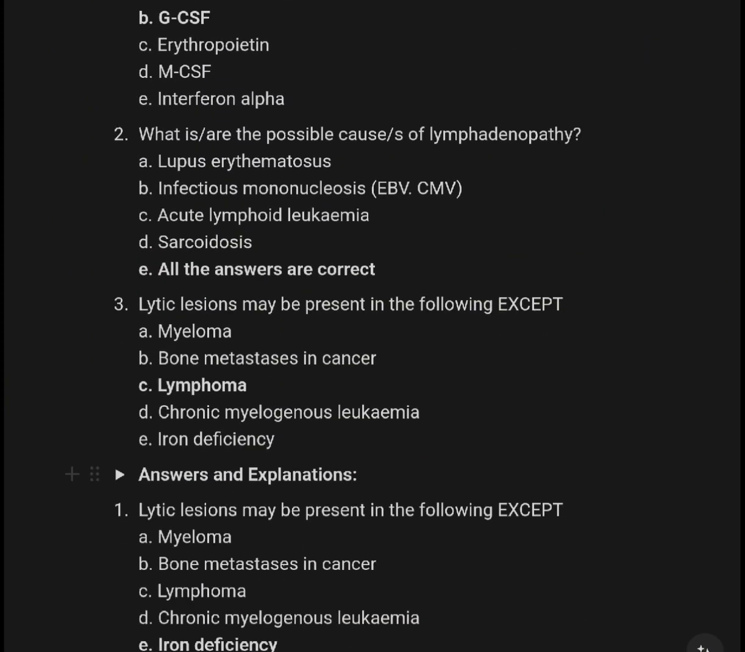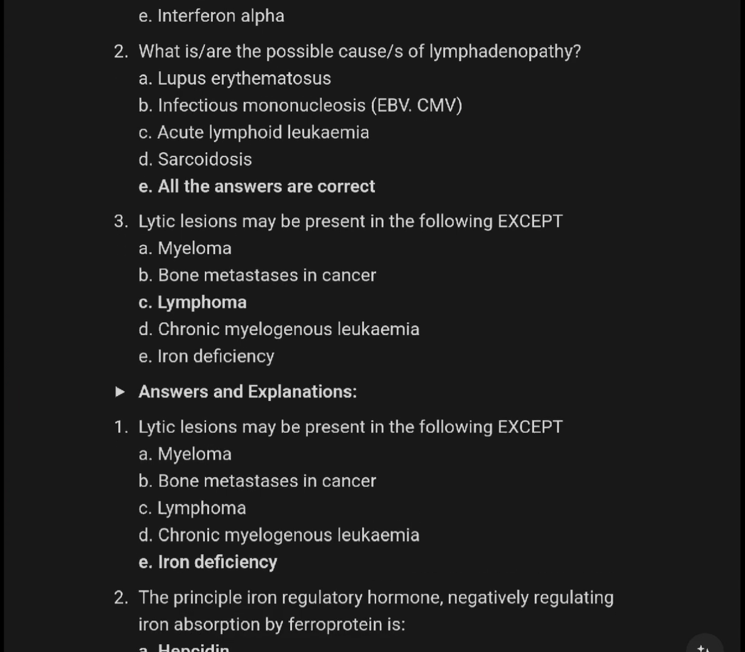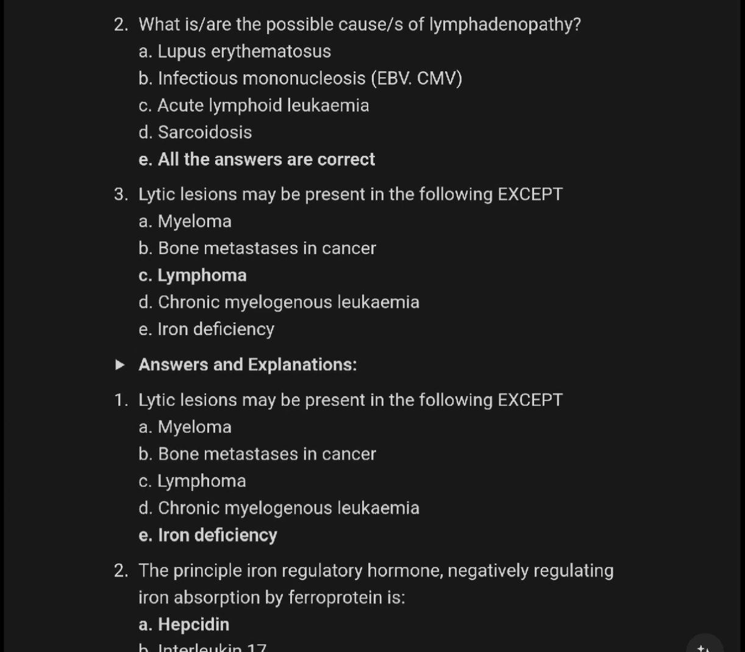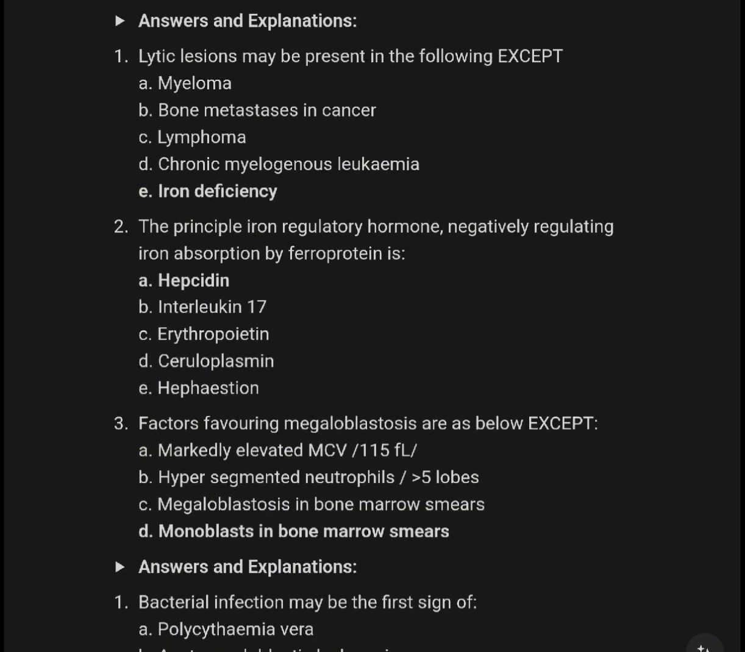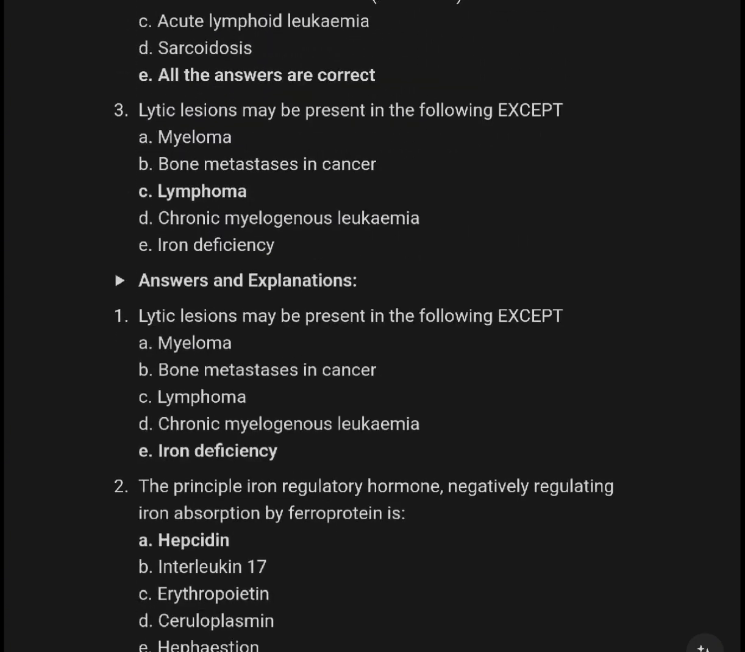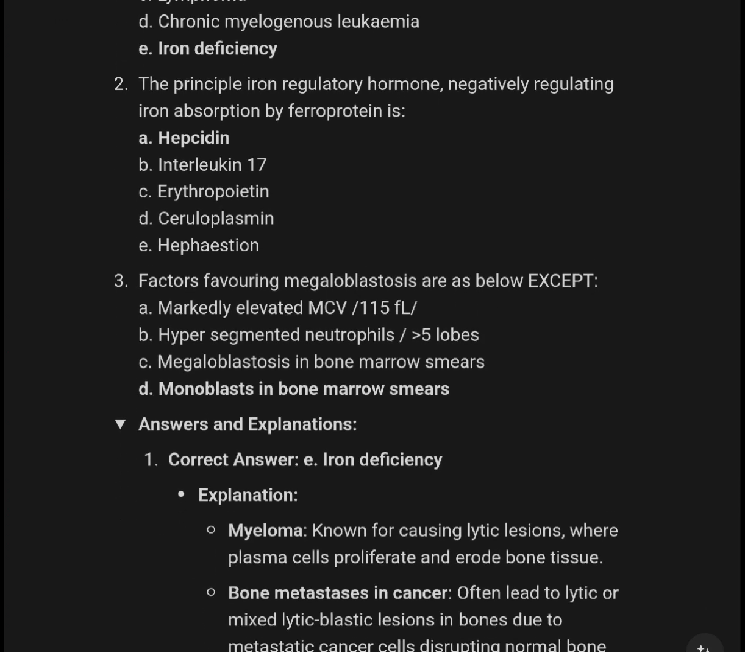Lytic lesion may be present in the following except lymphoma. What is the possible cause of lymphadenopathy? All of the answers are correct. Lytic lesion may be present in the following except. Correct answer: iron deficiency.